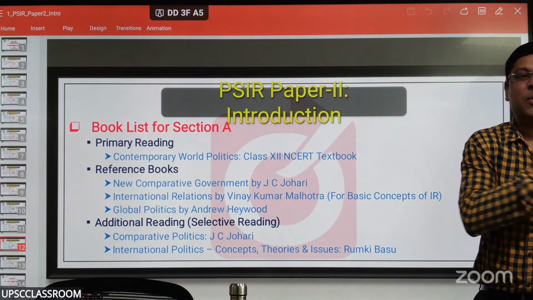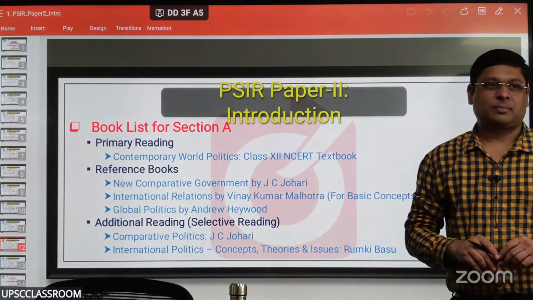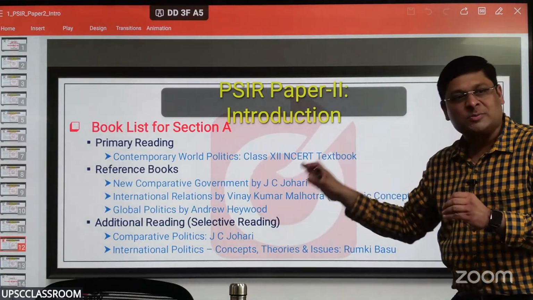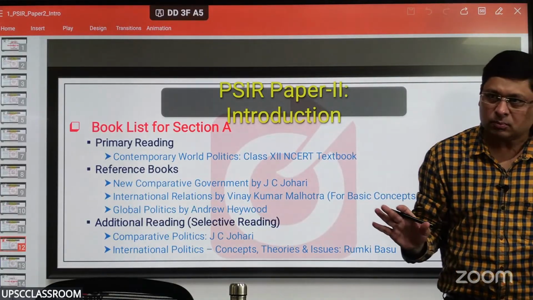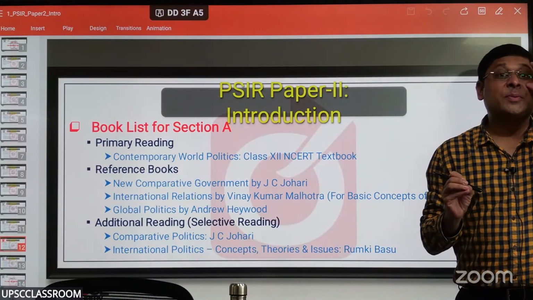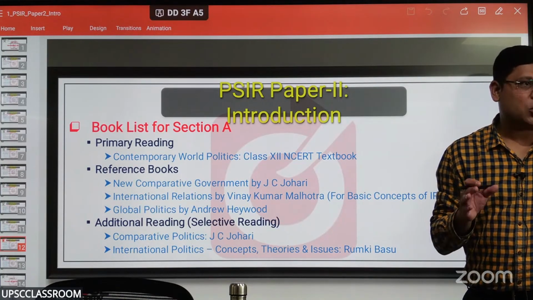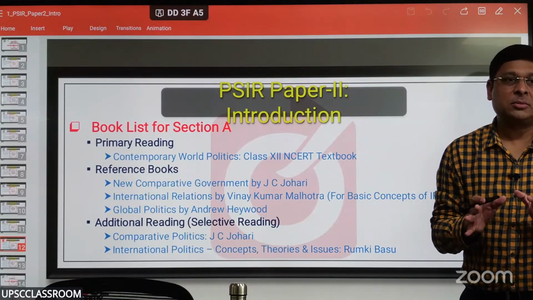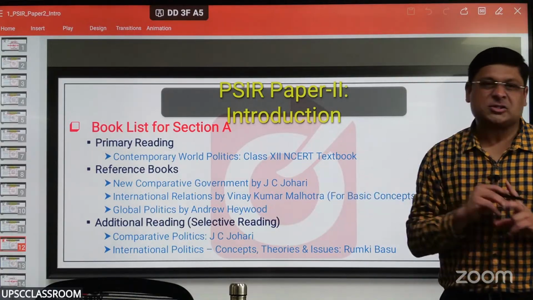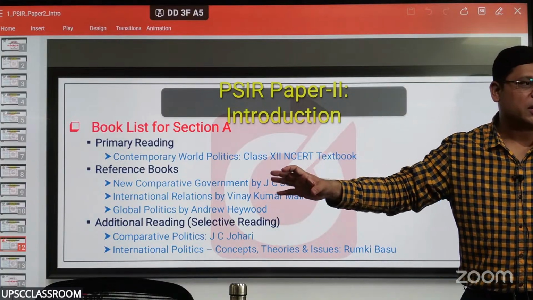So the moment you open our booklets and you look at this book, you would see that यहाँ से content हमने लिया है, right? And we have enriched that from that book, New Comparative Politics by J.C. Johari. So you should rely on the study material. As far as new developments, enrichment is concerned, we have published volume 3, Political Science in Question and Answer format, volume 3. That is the enrichment, for both section A and section B. And crash courses like the one I'm conducting right now.